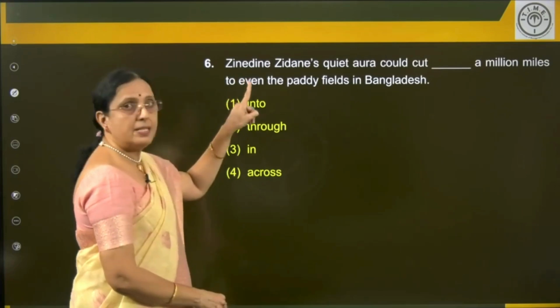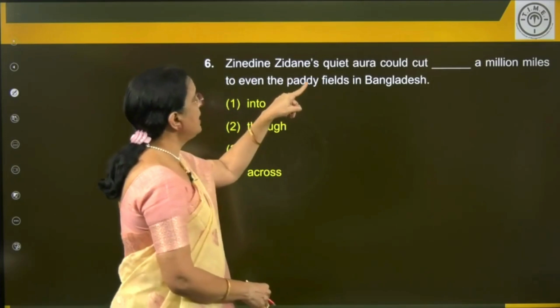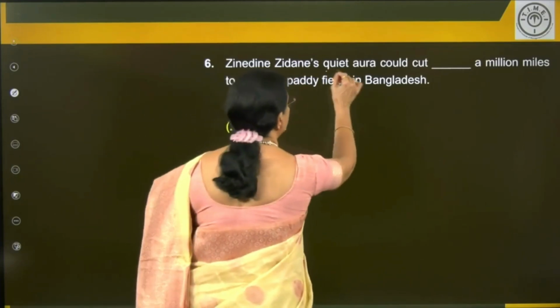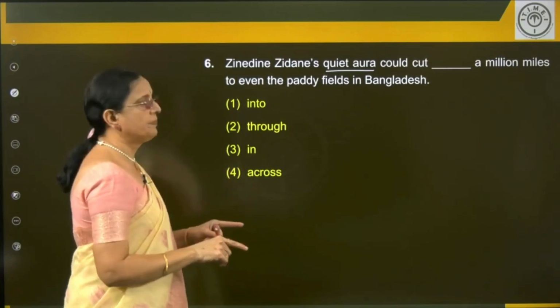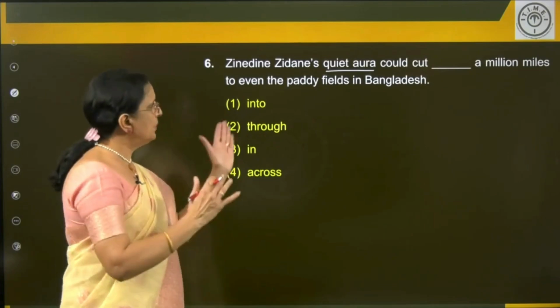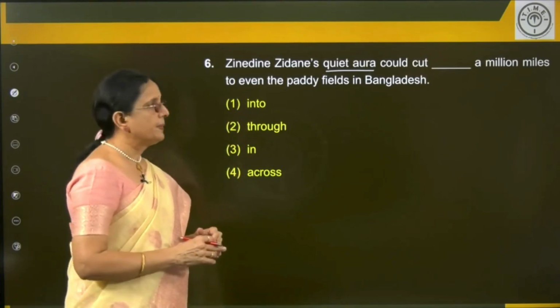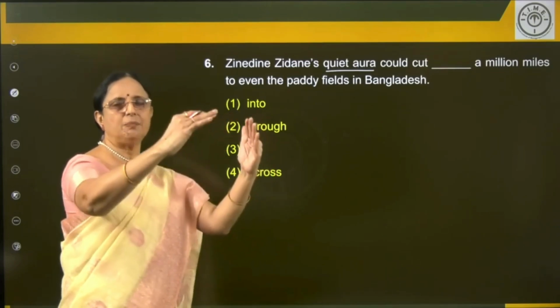Zinedine Zidane's quiet aura, positive, could cut dash a million miles to even the paddy fields in Bangladesh. So the sense is what here? Cut. Yeah, if you know the phrase, you get it automatically. Cut across millions of miles.